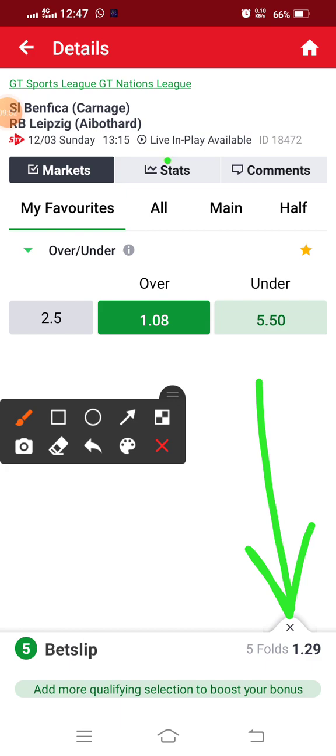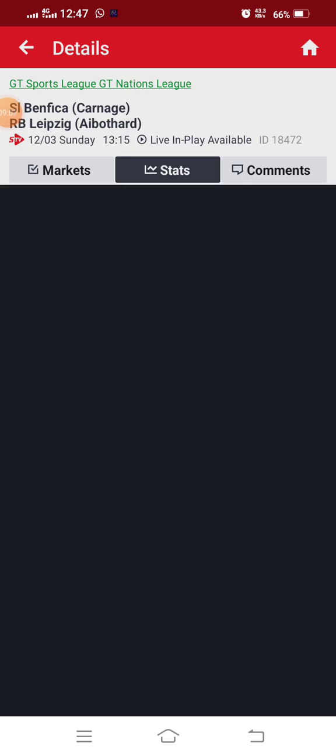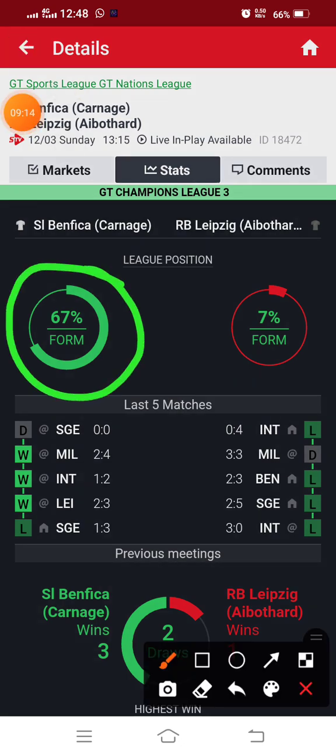So let's go to statistics. The same analysis, okay? Same analysis. You don't do any other thing. So the first thing you check is the strength, okay? You check the strength, as you can see right here. This is beautiful, okay? Doesn't matter here.